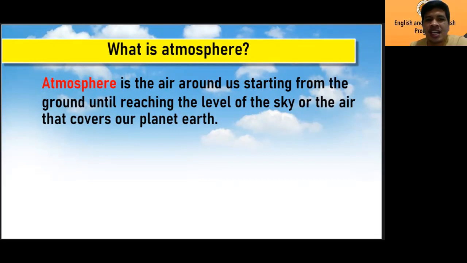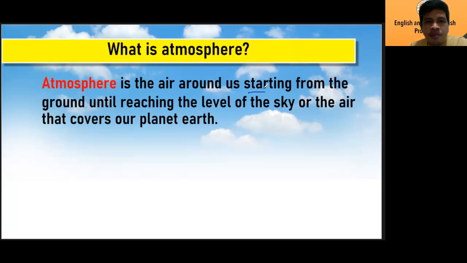Okay, so that's atmosphere. When I say atmosphere, it is the air, right? The air around us. The air that we breathe composes the atmosphere. So the air around us is part of the atmosphere.